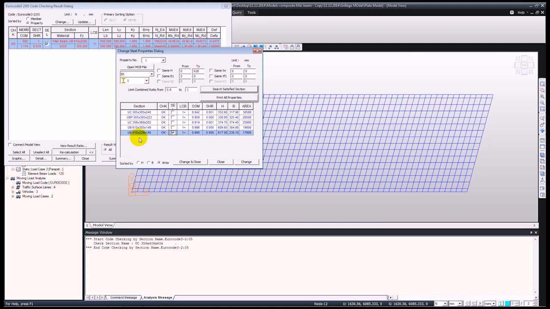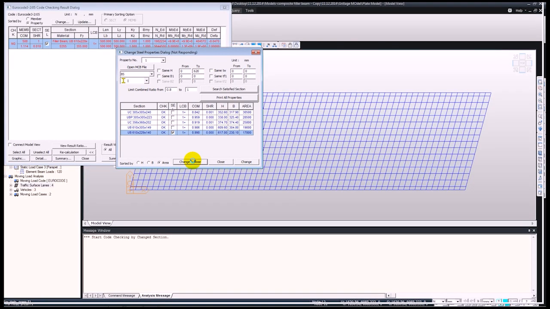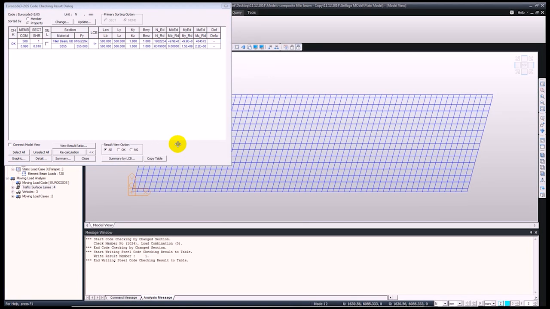So let's choose this one, as it has the highest efficiency of 99%. And now we can just click on change and close. And at this point, the software is going to replace all the steel members with the one that we have selected, and going to carry out the design checks for this again. Okay, so as you can see, now it has turned blue.